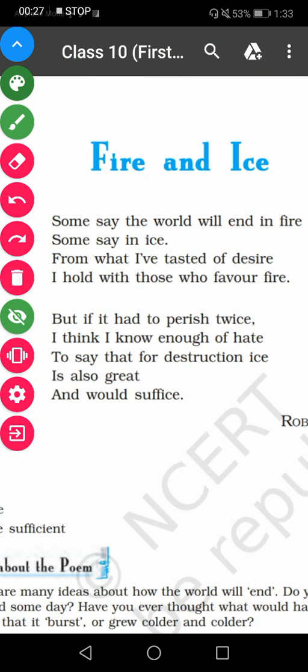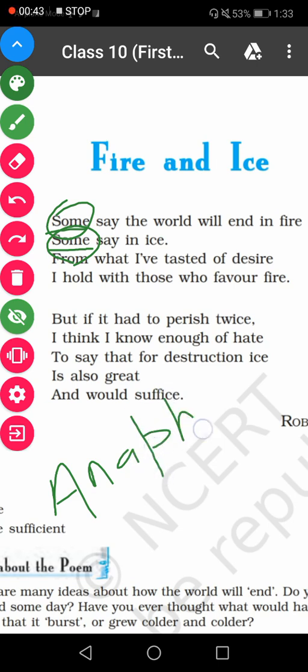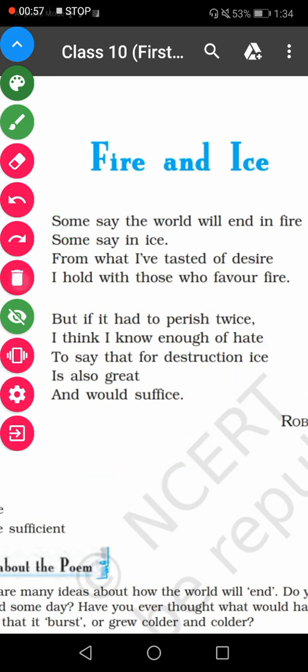In the first line and in the second line, you can see that the first two lines are beginning with the same word, some and some. So which literary device is this? This is anaphora. When two or more lines begin with the same word, then anaphora is used. So this is, I think, clear.